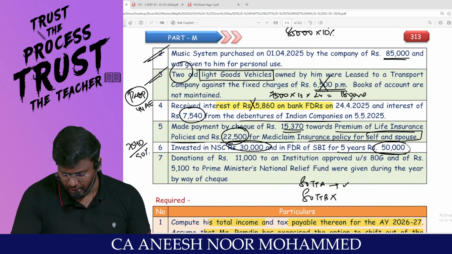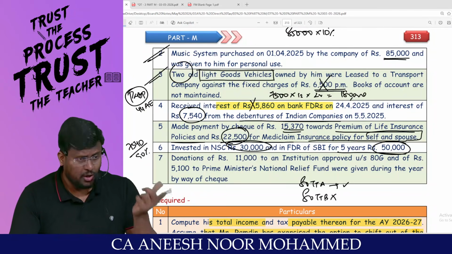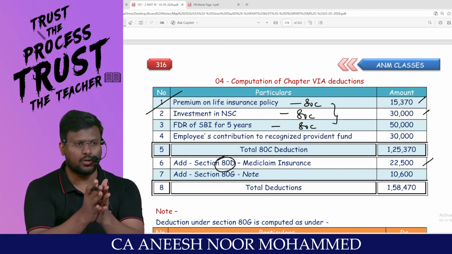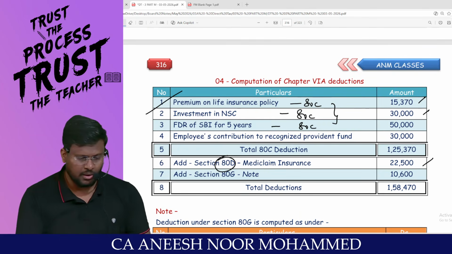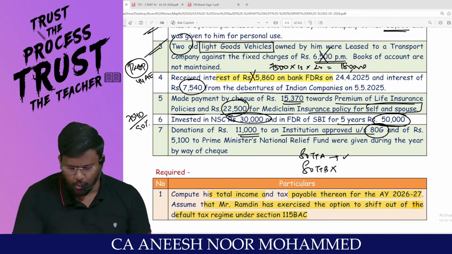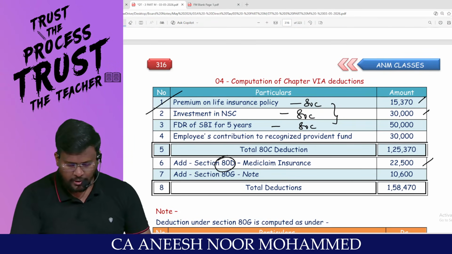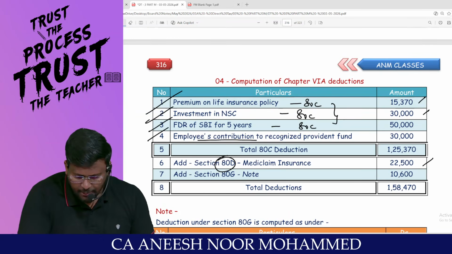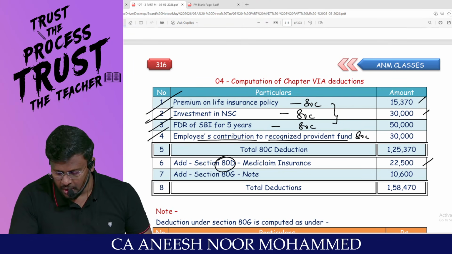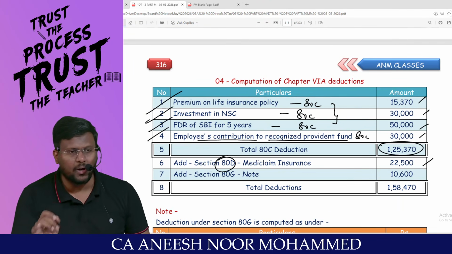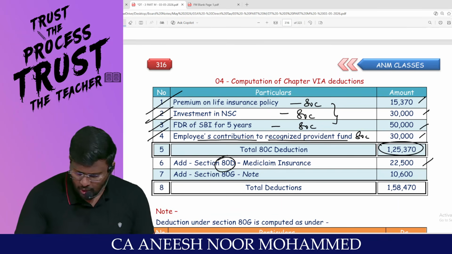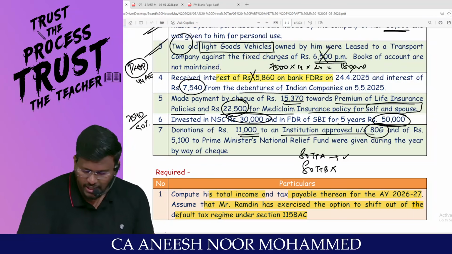A 5-year FD in a post office or banking company, you are entitled to claim a deduction under 80C. Sir, why are you writing 80C all together? Because the maximum deduction under 80C should not exceed 1,50,000. Donation of rupees 11,000 to an institution approved under 80G, it's all together outlined. In addition to that, the employee's contribution to RPF, I already said at the start, don't forget to claim under 80C. Put together, all the 80C comes to 1,25,370, which is less than 1,50,000, no problem at all. Now, 80D has already been taken care of, only 80G has to be taken care of.